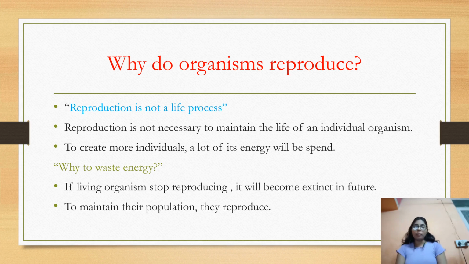Let's take an example. If in a forest all the elephants stop reproducing, what will eventually happen? These elephants will become extinct. We will not be able to see any elephants surviving in that forest, isn't it? So individuals reproduce to maintain their population or species in a specific area.